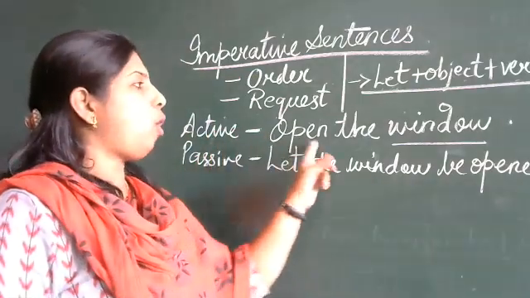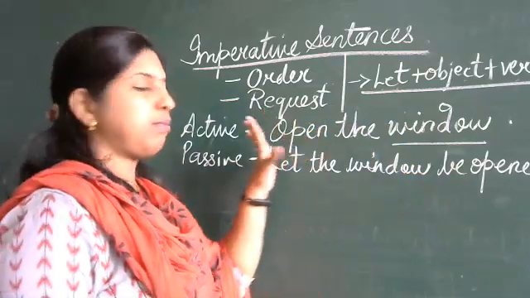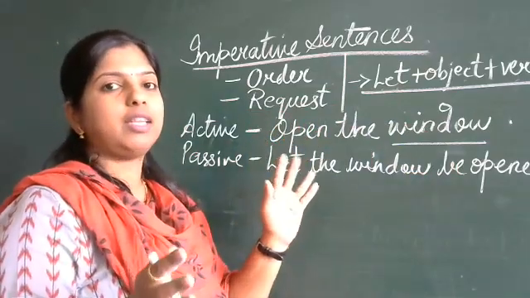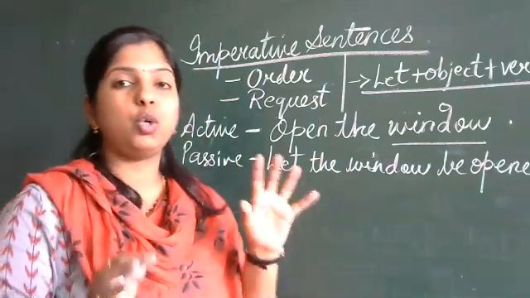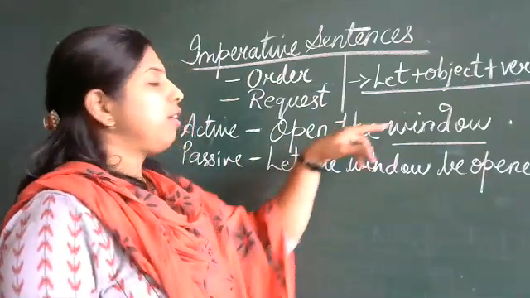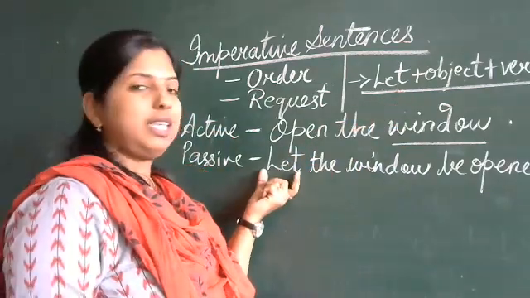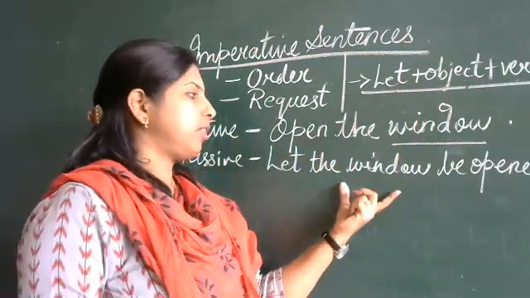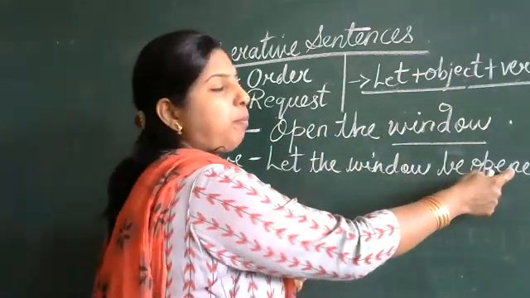See what change we have made here. In active, it was given open the window. Window is an object. There is no subject as such here. We have to assume that there is a person who is going to open the window. He is the subject, the doer of the action. So we use let, then the object, the window, then the verb form, be opened.